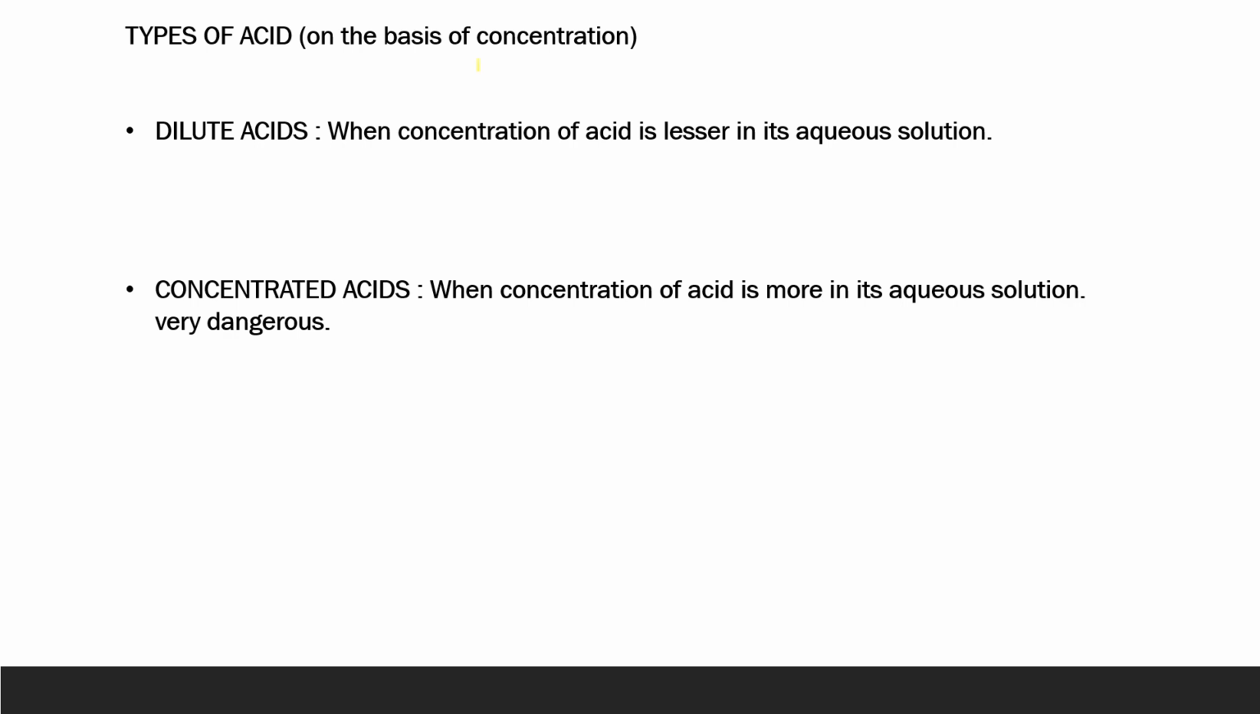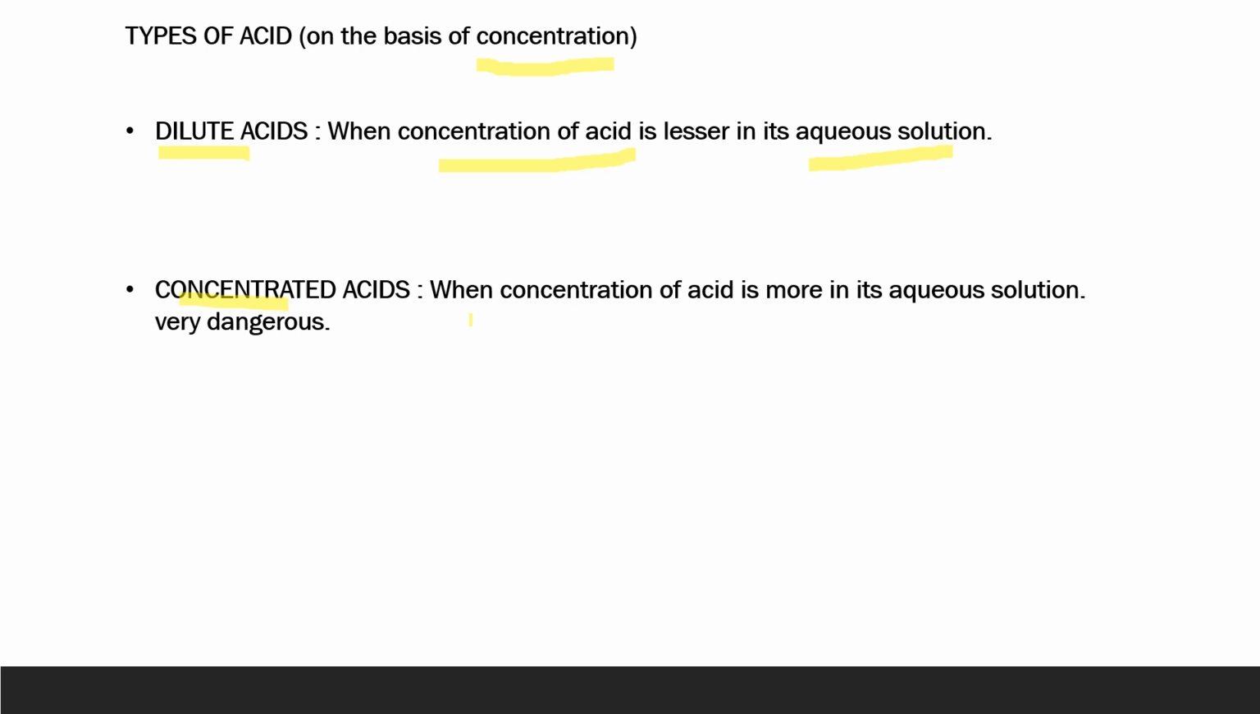On the basis of concentration, acids can be categorized into two types, dilute and concentrated. A solution can be called dilute when a small quantity of solute is dissolved in a larger quantity of solvent. In this case, when a small amount of acid is dissolved in a larger quantity of water, which means the concentration of acid is lesser in its aqueous solution, it will be known as a dilute acid.